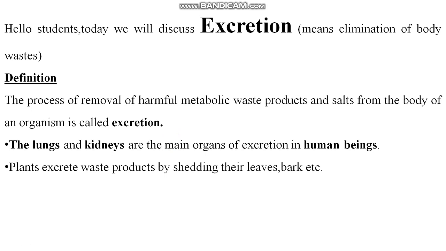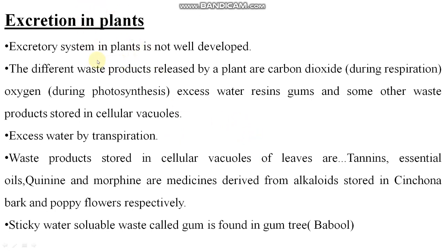Plants excrete waste products by shedding their leaves, bark, etc. Plants do not have a proper excretory system. The excretory system in plants is not well developed. The different waste products released by a plant are carbon dioxide, you know, from where? During respiration, and oxygen during photosynthesis. Now you people know about respiration and photosynthesis both, right? So excess water, resins, gums, and some other waste products are stored in cellular vacuoles.